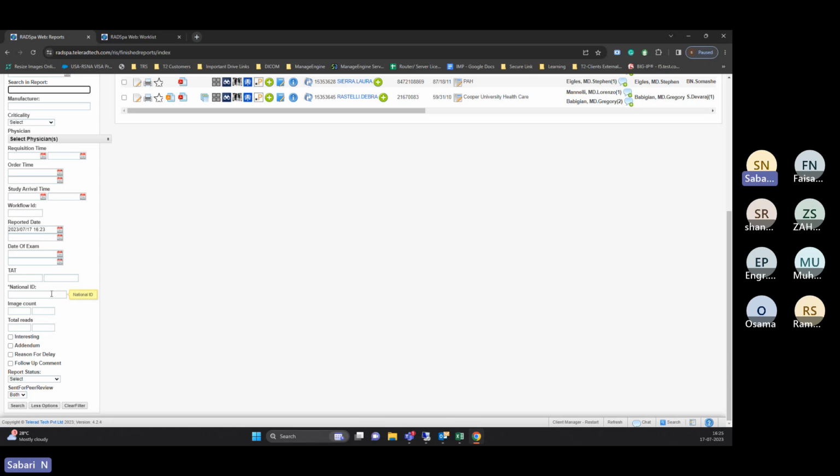And addendum is nothing but when the report has already been done and additionally they want to add to the report. It's called an addendum report, because instead of modifying, editing, or deleting the existing report, you can create an additional report for it. So that is called an addendum report.